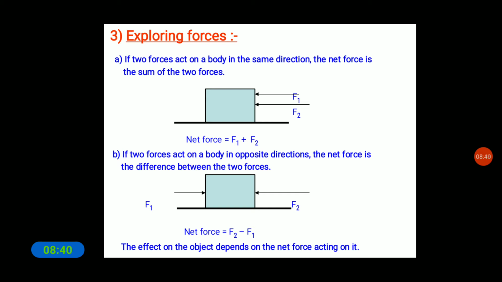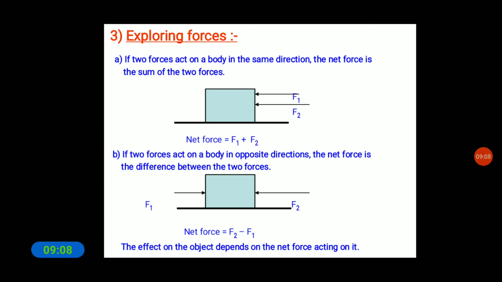Now recall what happened when you and your friend pushed the heavy box in the same direction. If two forces act in the opposite direction on an object, the net force acting on it is the difference between the two forces.